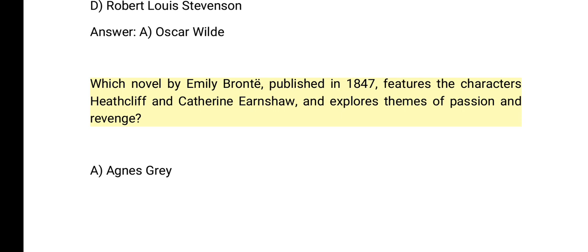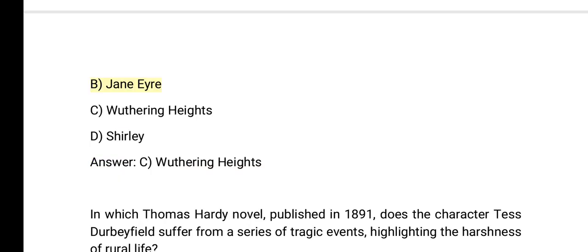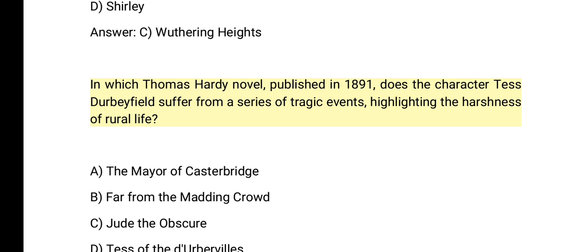explores themes of passion and revenge? A. Agnes Grey. B. Jane Eyre. C. Wuthering Heights. D. Shirley. Answer: C. Wuthering Heights. In which Thomas Hardy novel, published in 1891, does the character Tess Durbeyfield suffer from a